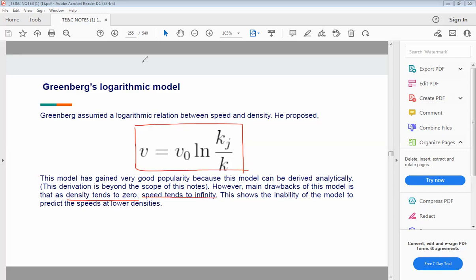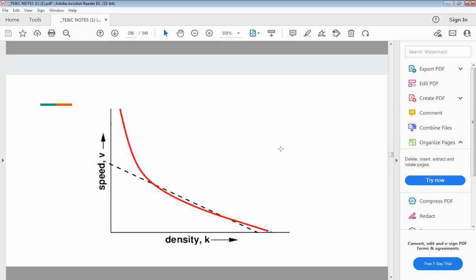Right? So in the next slide, you can see the speed and density relationship in which as soon as your density is tending to 0, the speed is reaching infinity, right? The speed is reaching to infinity. Okay.